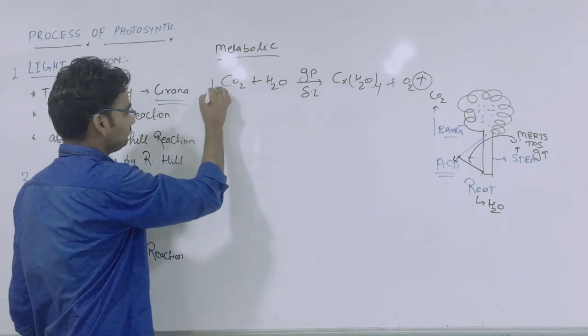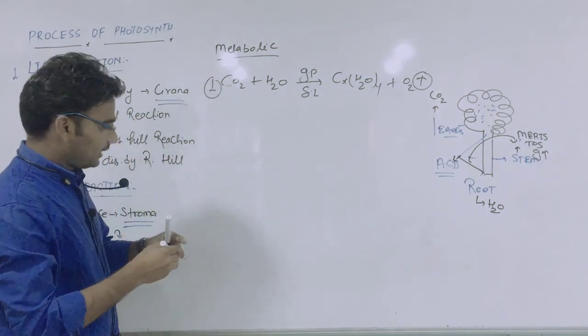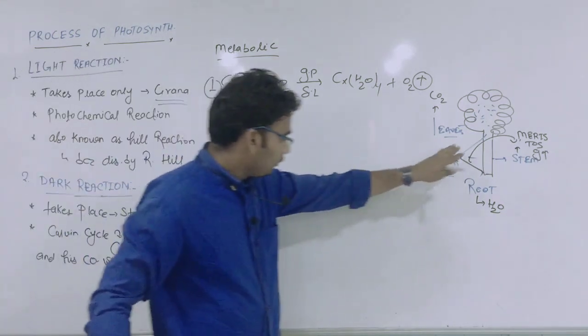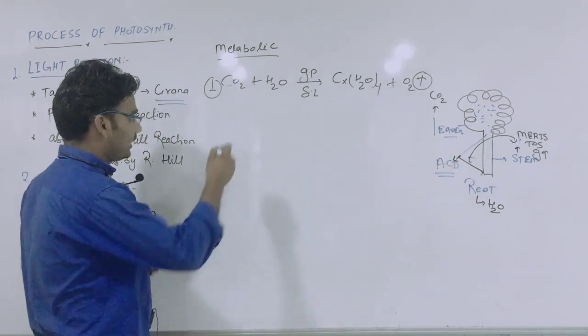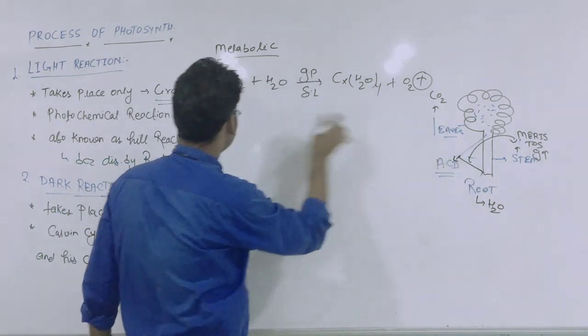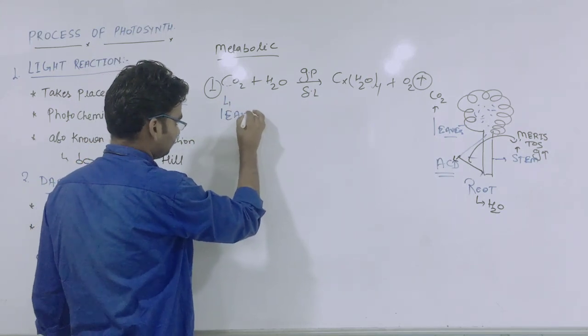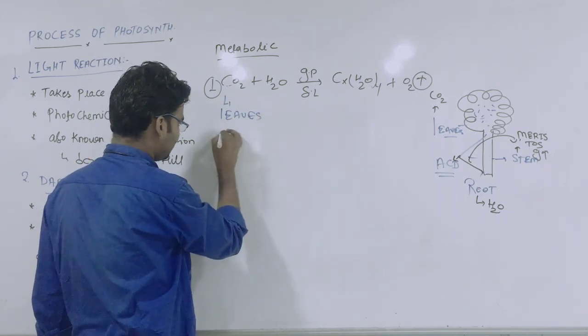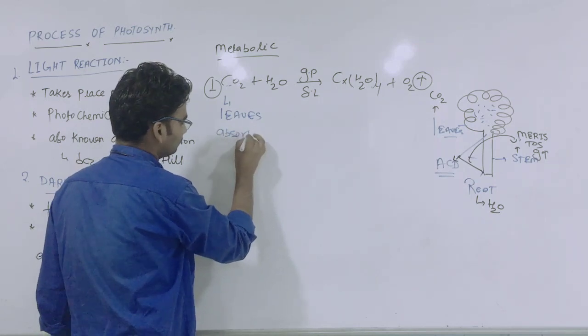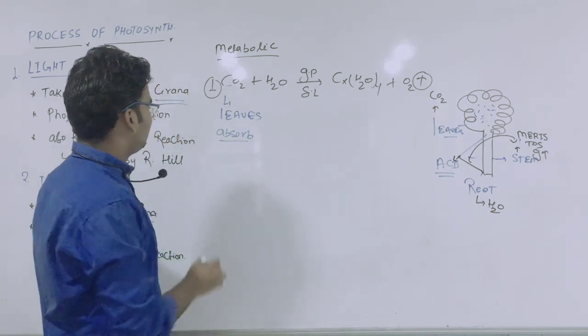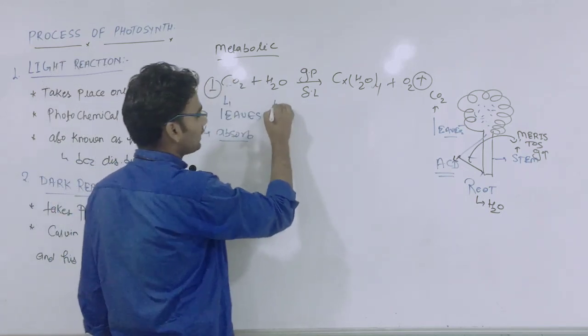Okay, clear? And what about CO2? Here leaves, leaves absorption. Clear? And what about H2O?